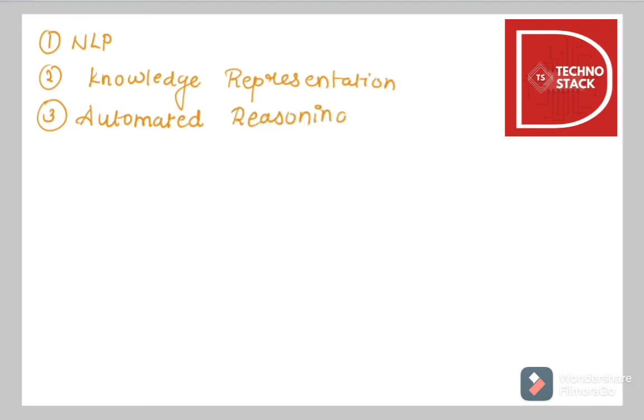Automated reasoning is to make use of stored information to answer questions. Then the fourth one is machine learning, to adapt to new circumstances and to detect and extrapolate patterns. Now it's very easy. First is NLP, for successful communication in English, because a computer needs human-like language. Then knowledge representation will store all the inputs it gets from the user, and it will use automated reasoning to study what exactly the information given to it is and what the particular response to the question can be.